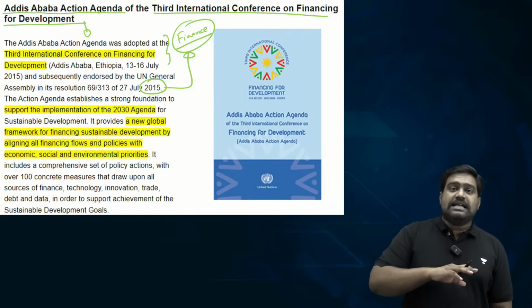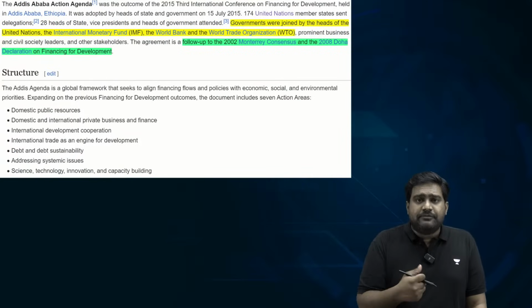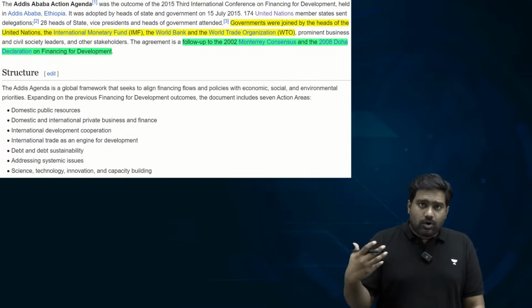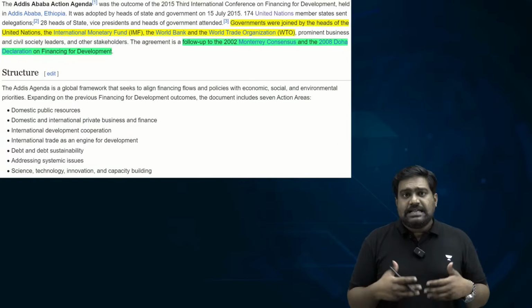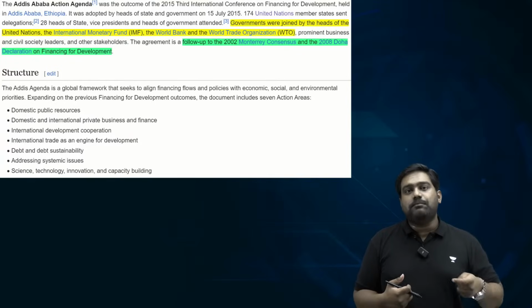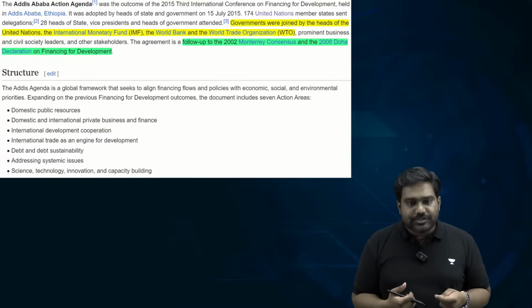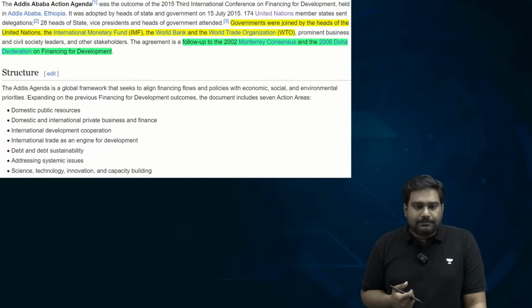So it created a financing framework. It brought financing institutions like World Bank, IMF and others together with all the governments and created a funding mechanism or a financing framework to provide the required funds to implement these development goals under SDG targets. So that is what you need to understand from this important article.